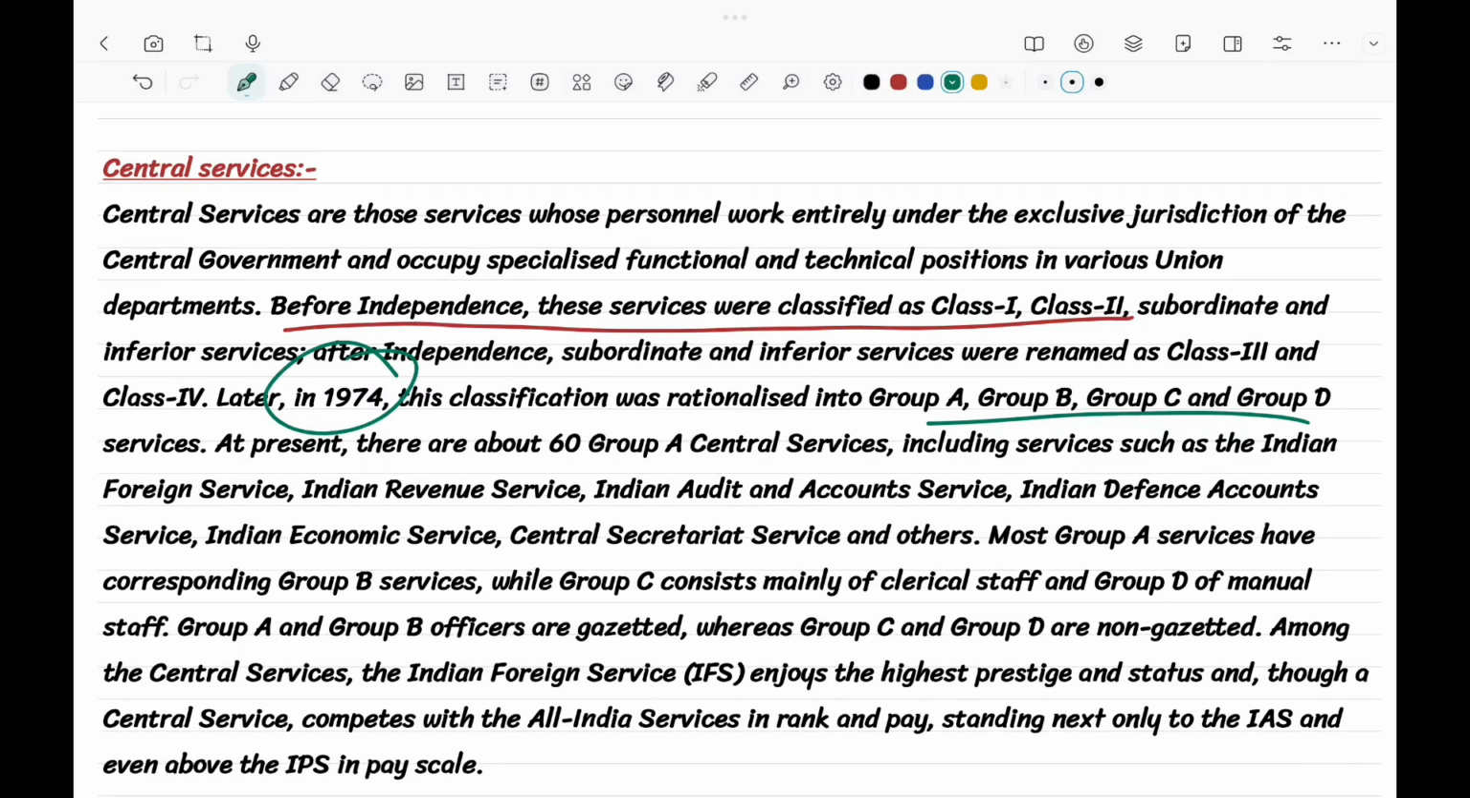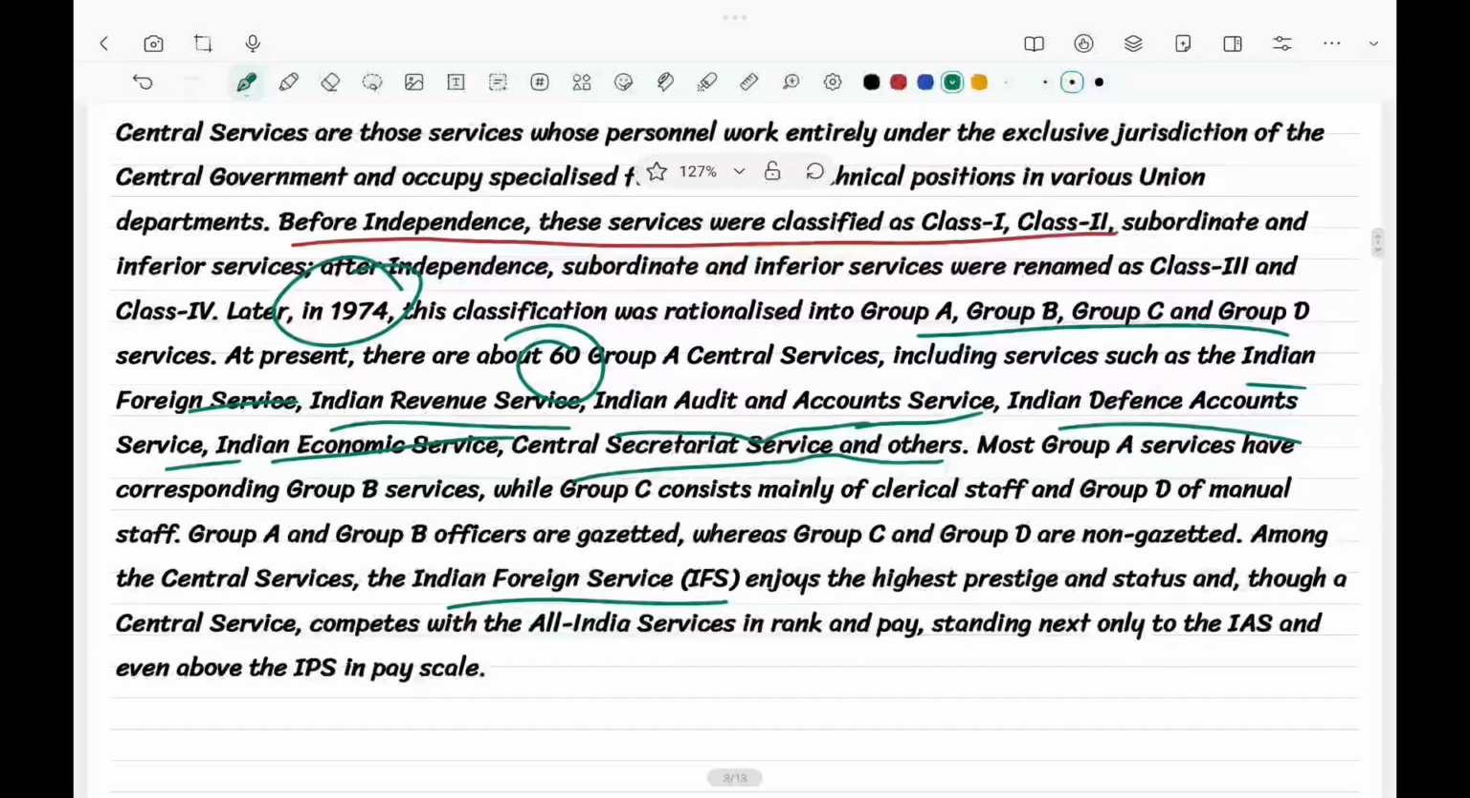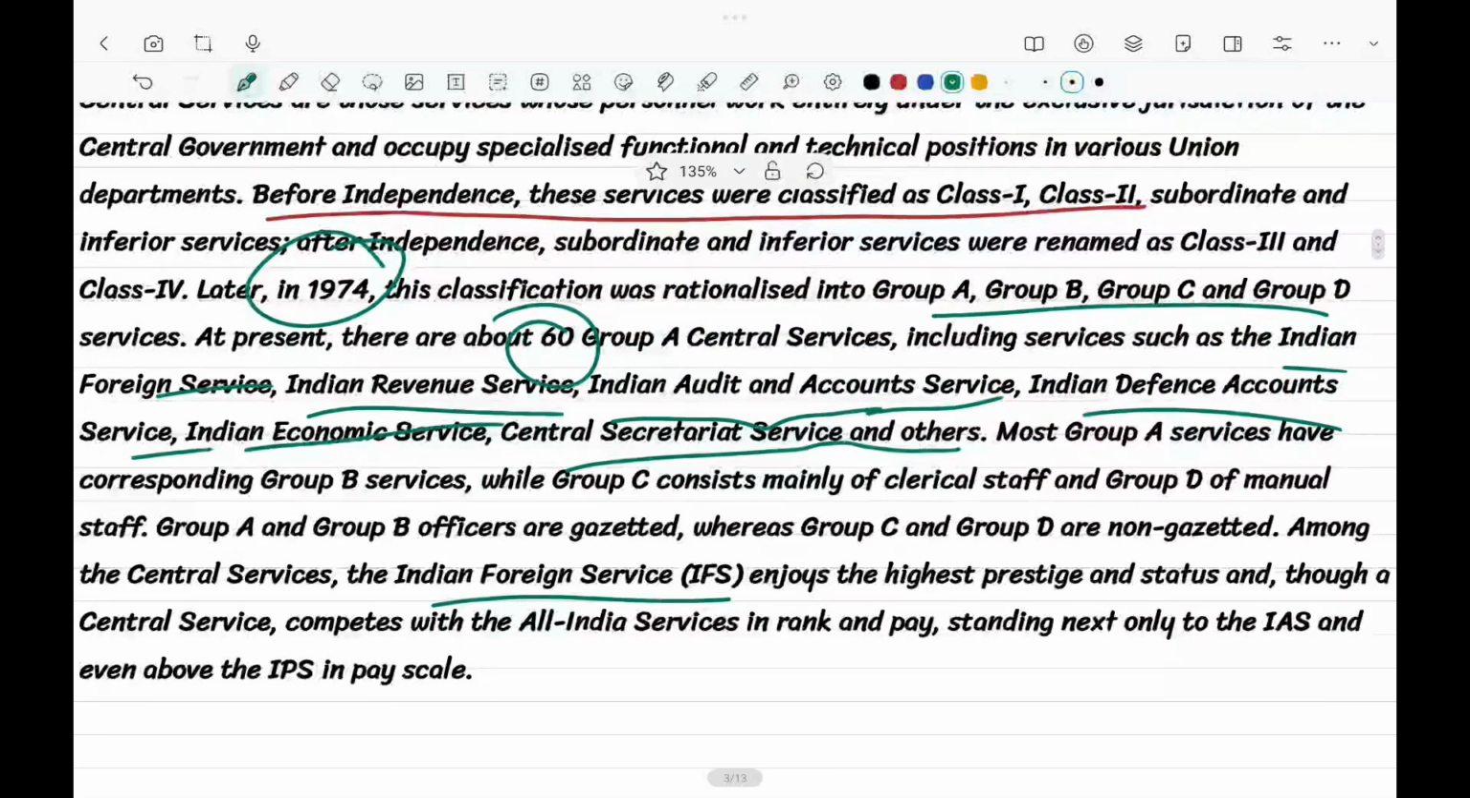Then Indian Foreign Services, Indian Revenue Services, Indian Audit and Account Services, Indian Defense Account Services, Indian Economic Services, Indian Secretariat Services, and others, around 60 services, have been segregated into Group A, Group B, and Group C, and in this only the Indian Forest Service has been added. The payrolls and everything will be decided through the All India Services people.